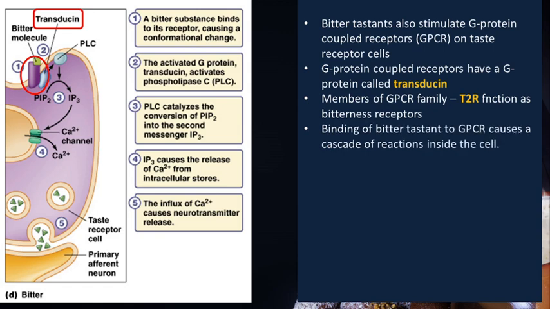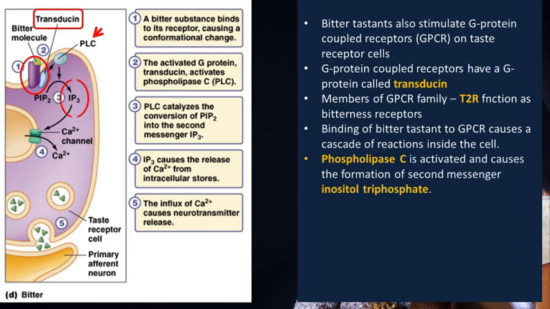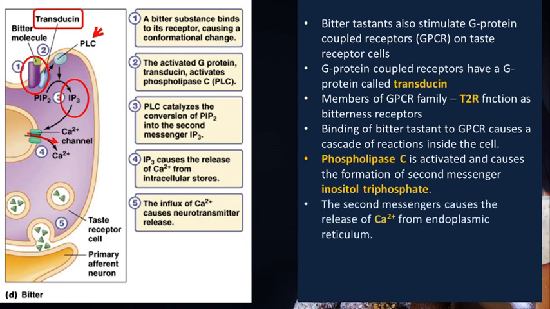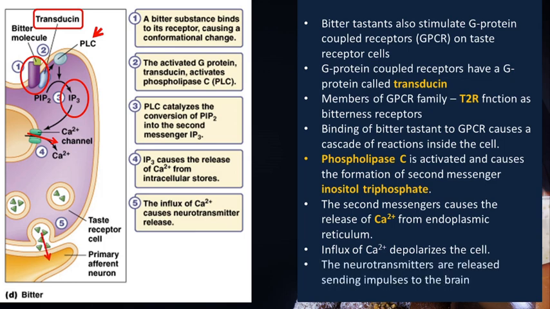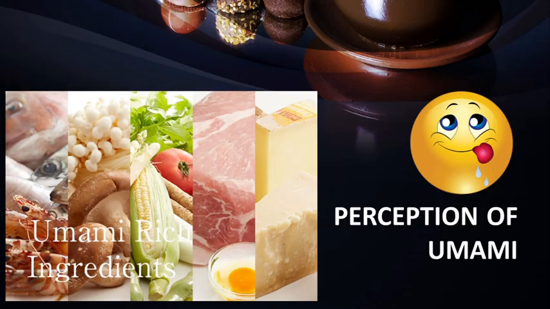The activated transducin then activates phospholipase C. The phospholipase C causes the formation of inositol triphosphate. Inositol triphosphate is a second messenger and it causes the release of calcium ions from the endoplasmic reticulum. The influx of calcium ions causes the release of neurotransmitters by taste receptor cells and subsequent firing of action potentials by the gustatory neurons. Next, let us see about the perception of umami taste.